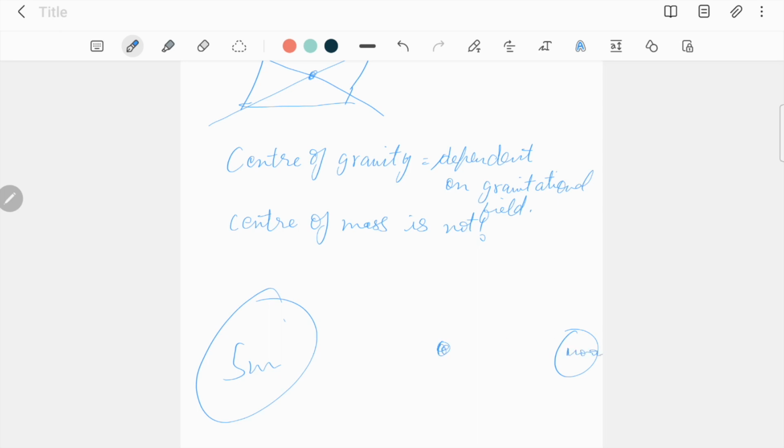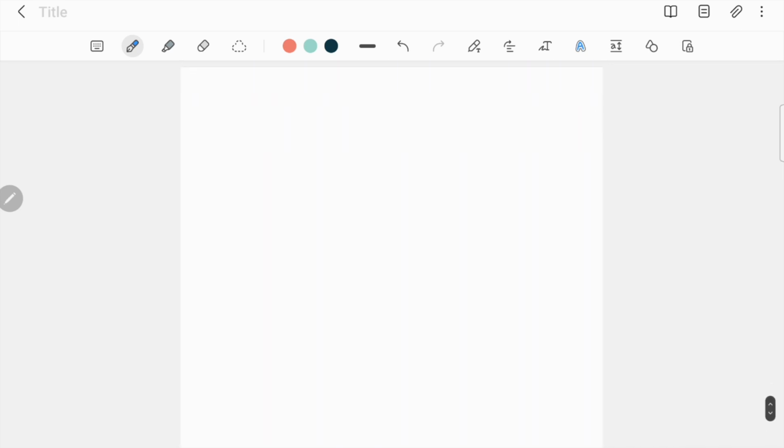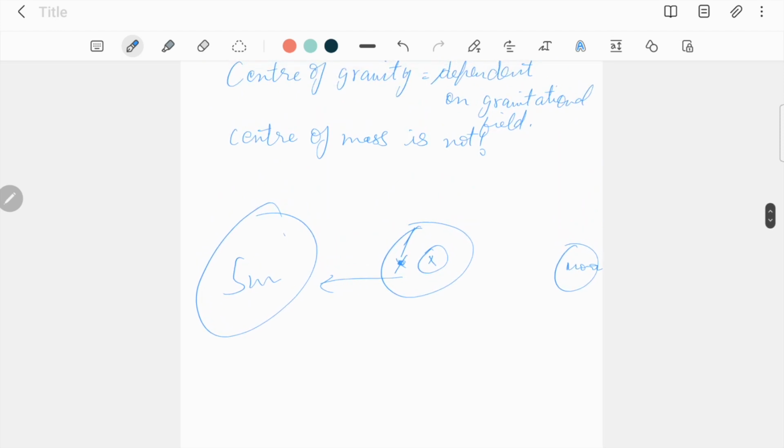If it is more toward the sun, its center of gravity would dislocate itself to a point where it's closer to the sun, because the sun's gravitational pull on this object would be greater. However, the center of mass would still remain close to its geometric center, which would be the same point. So this is the difference between the center of gravity and the center of mass.